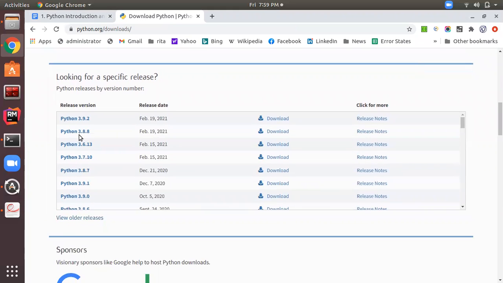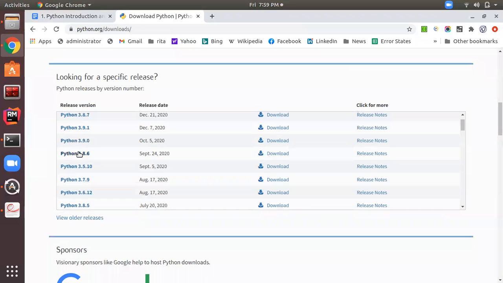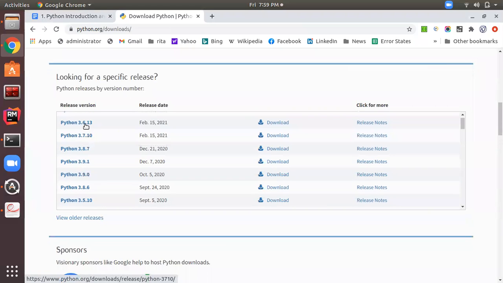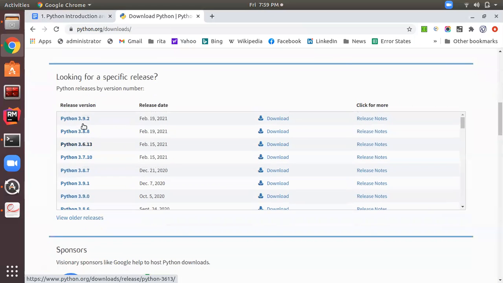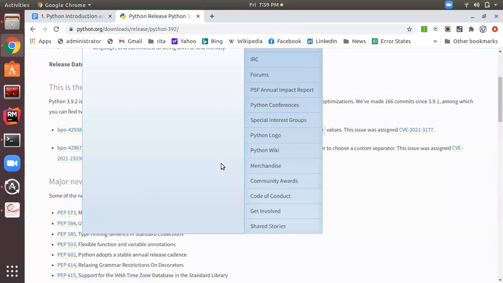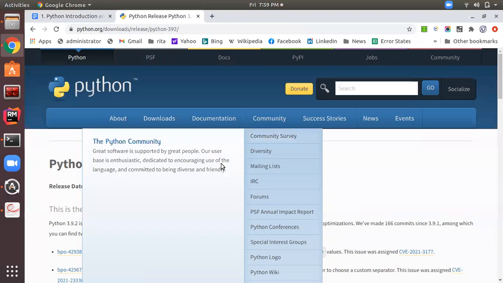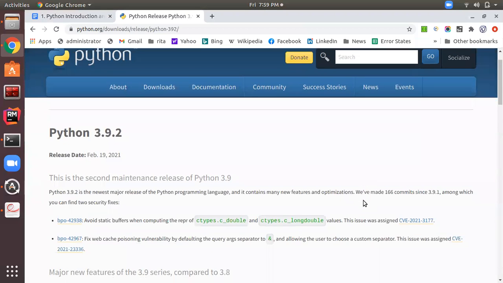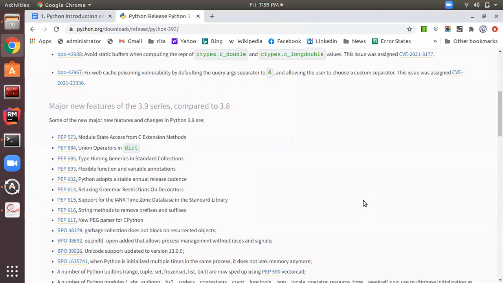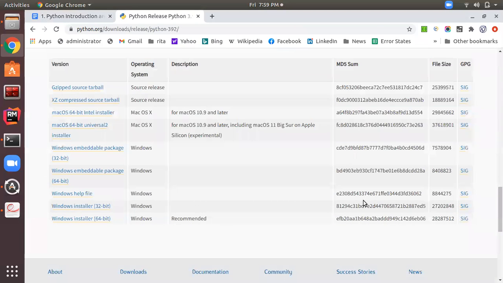These are the various releases of Python. So in my system, 3.6 is installed. But you can install the latest version, which was released on 19 Feb, 3.9.2. There are merely a few differences. Okay, so from here you can install. When you click on this, it will show you the link to download. So from there you can install Python.